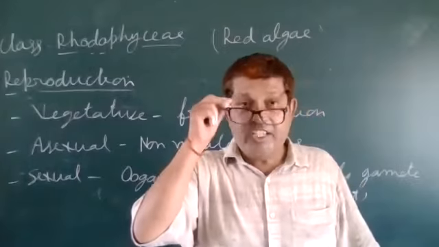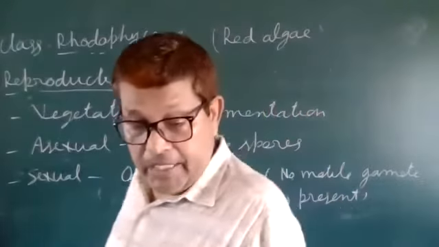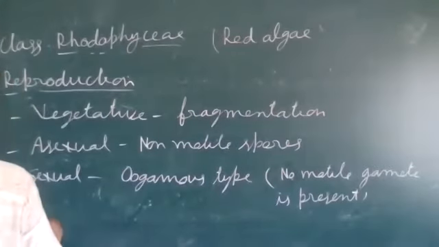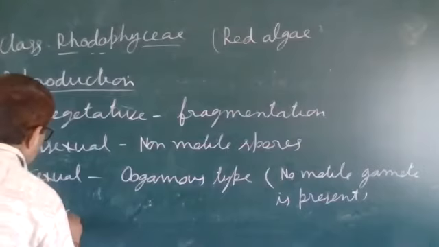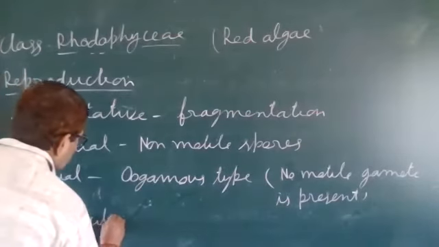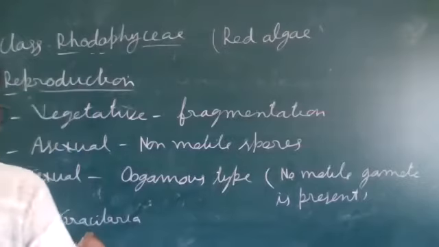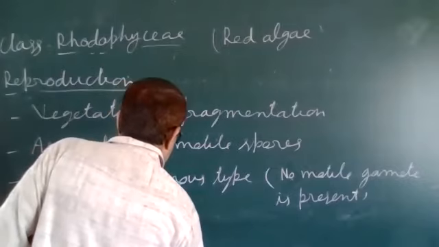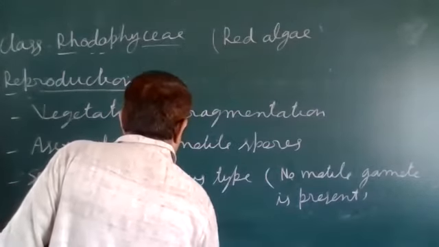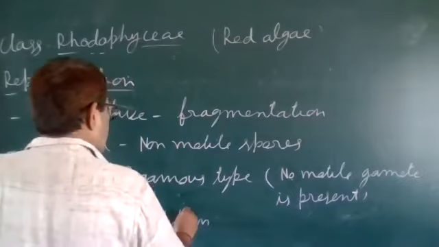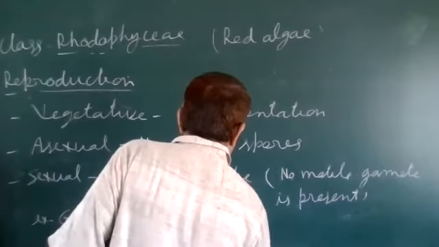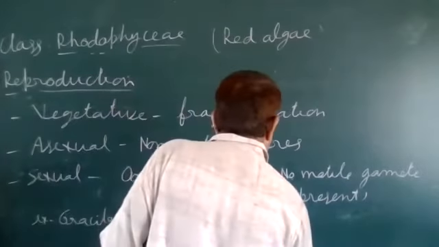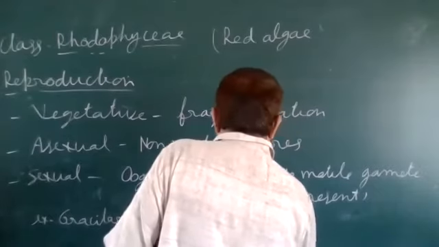Now, some examples of rhodophyceae: Gracilaria, Gelidium, Polysiphonia, Porphyra.